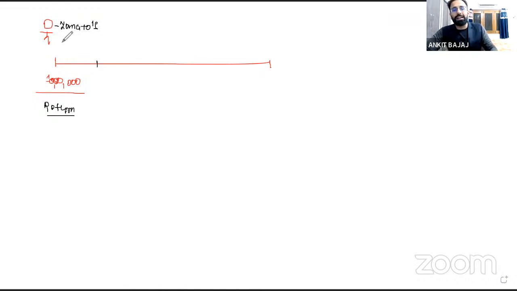So let's suppose you are planning to buy Zomato share, right? Definitely you will be analyzing what return Zomato will give you in future. According to the return, you have to find out whether this investment in Zomato is feasible or not. Let's suppose you have invested 10 lakh rupees in Zomato, and every year Zomato is giving you a return.